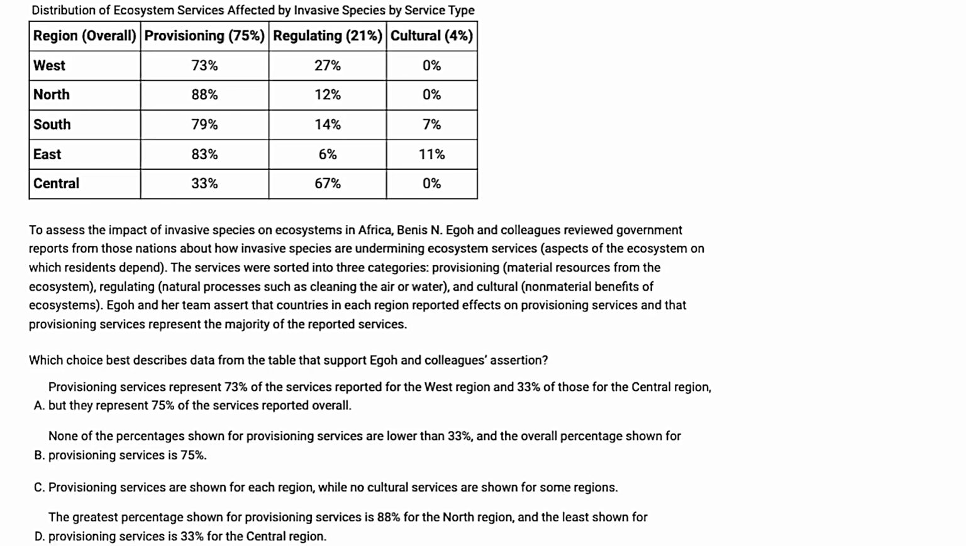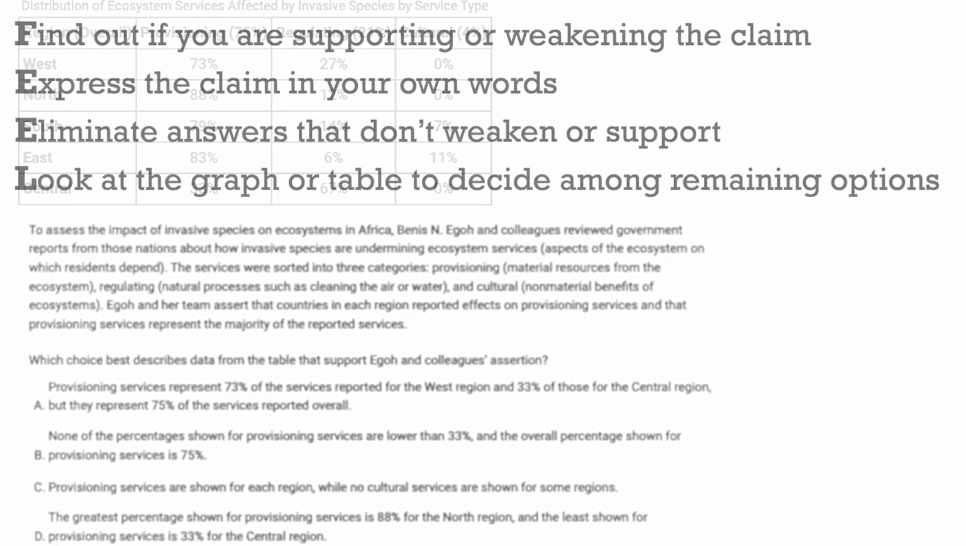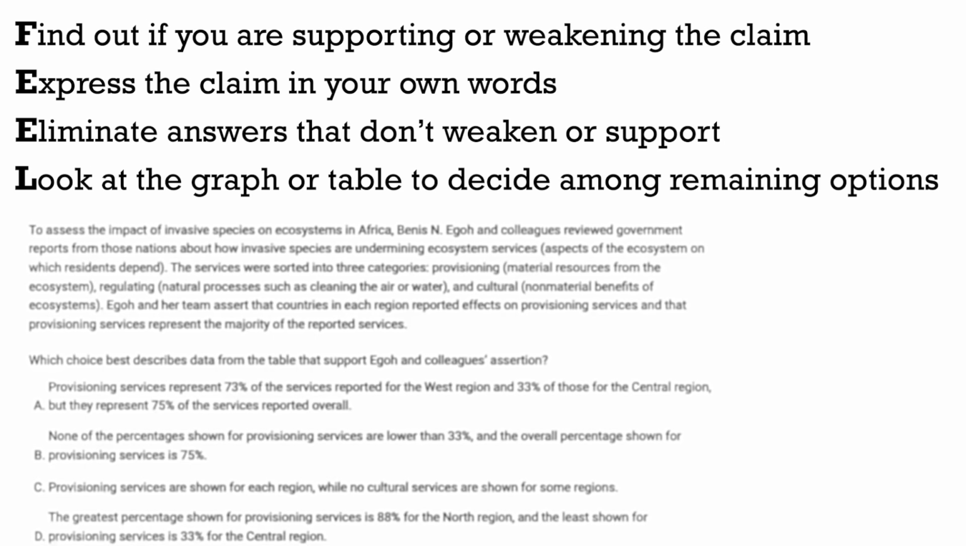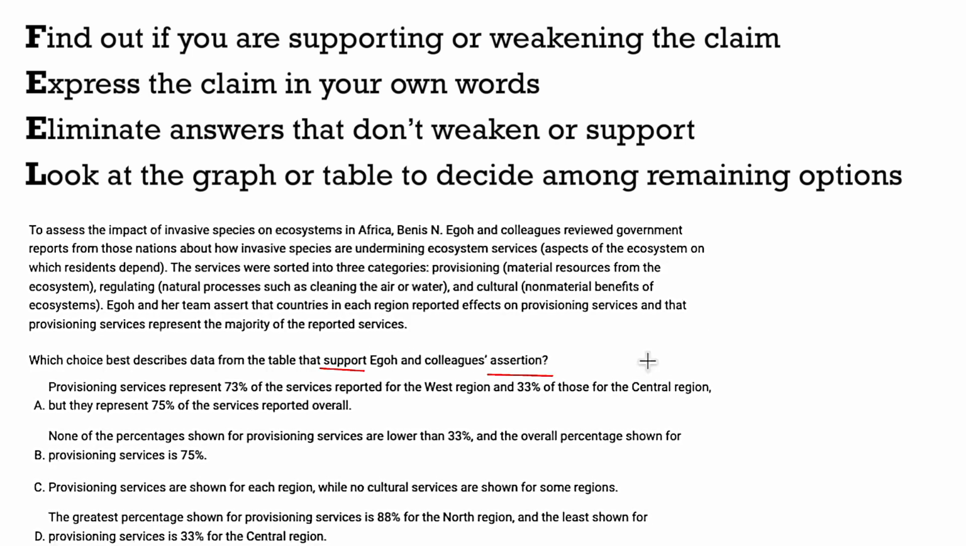Next up, we have graphs and tables in the English section, which I think is a bit rude. Maybe keep those in the math section. Anyway, what we need to do is we need to feel our way through these questions. The F in feel being find out whether you are supporting or weakening the hypothesis, the conclusion, the assertion, whatever. In this case, it says we are supporting the assertion. So that means we're ready to move on to the first E in feel, which is to express the hypothesis or claim in your own words.